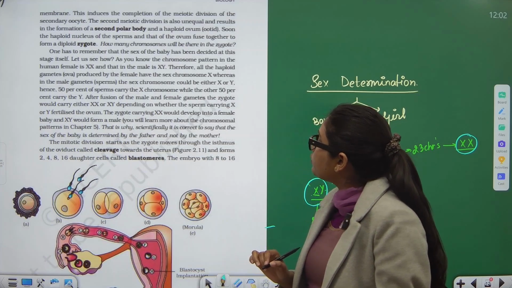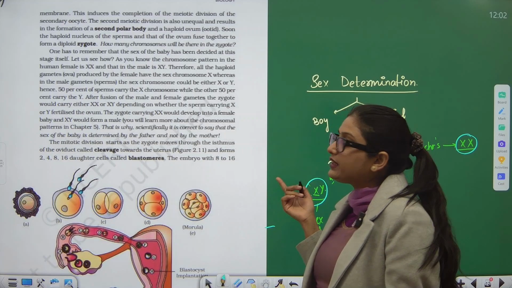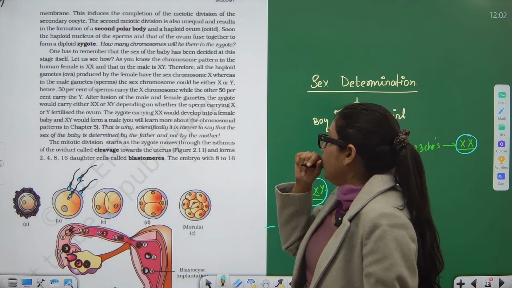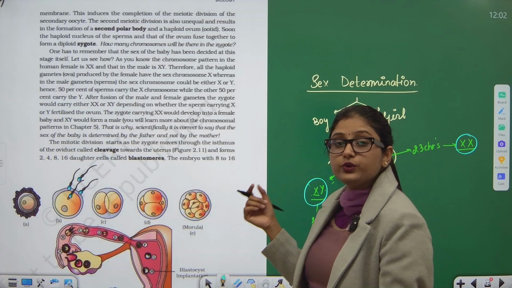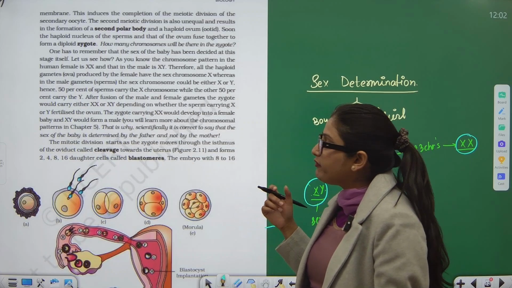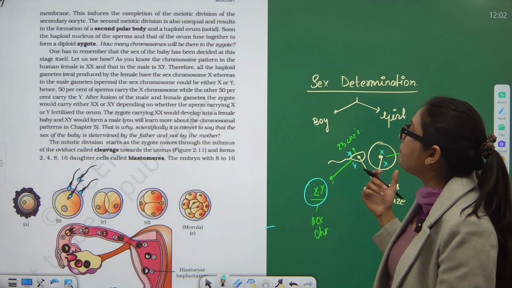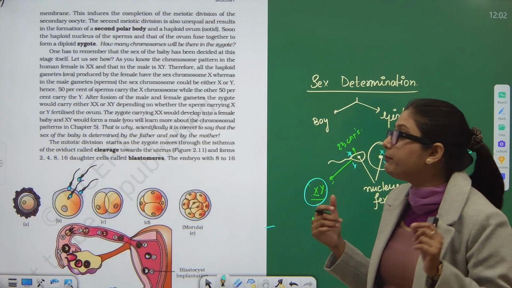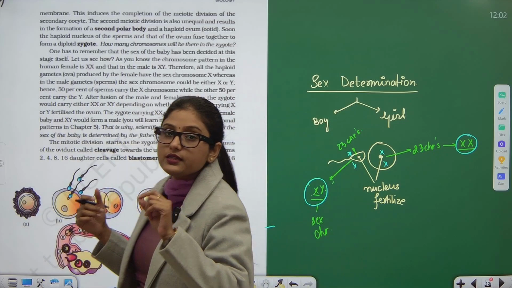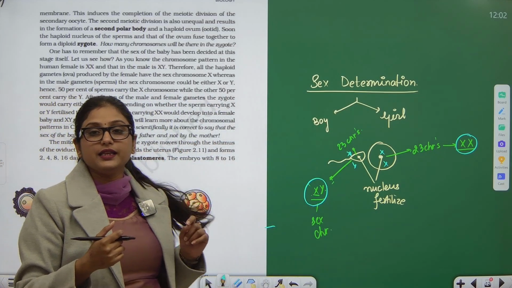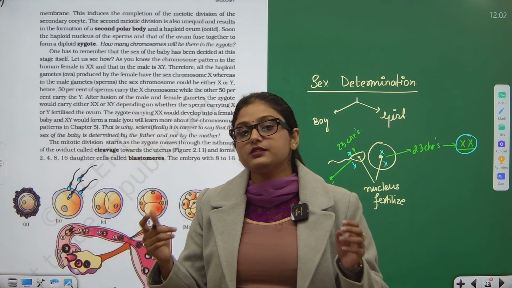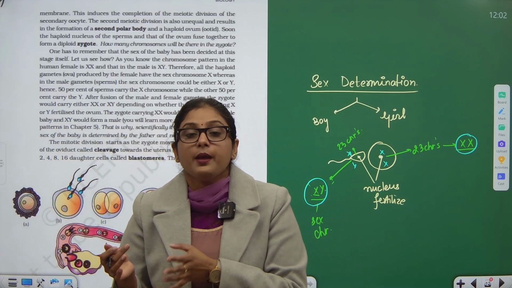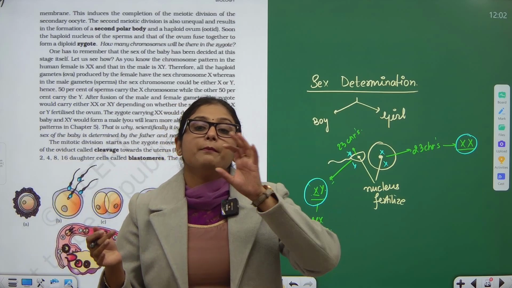After fusion, zygote would either carry XX or XY depending on whether the sperm was X or Y, the one which fertilized the ovum. The zygote carrying XX would develop into the female baby, while the XY would develop into the male baby. And that is why it is scientifically correct to say that the sex of the baby is determined by the father and not by the mother. The mother is only keeping the baby inside her womb for 9 months and then delivering it. But the sex of the baby is determined by the sperm.